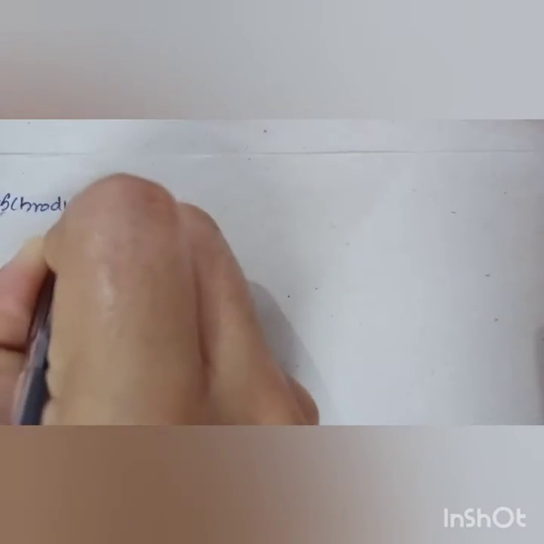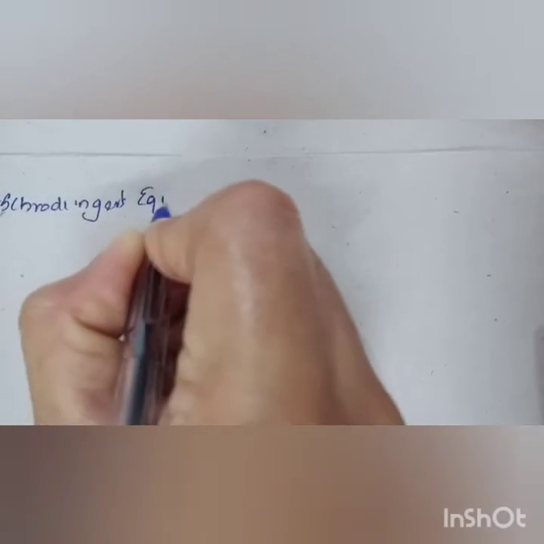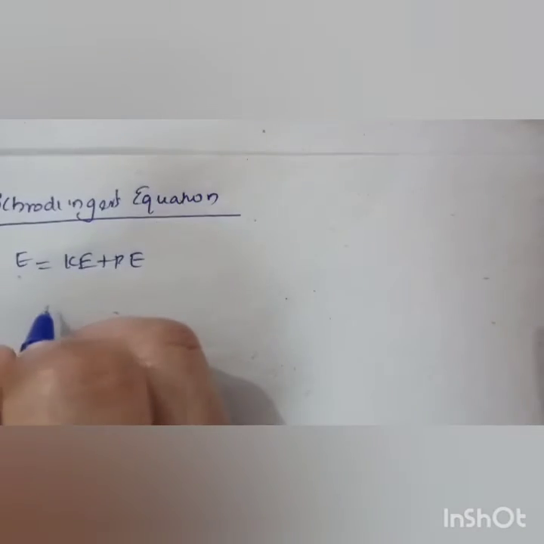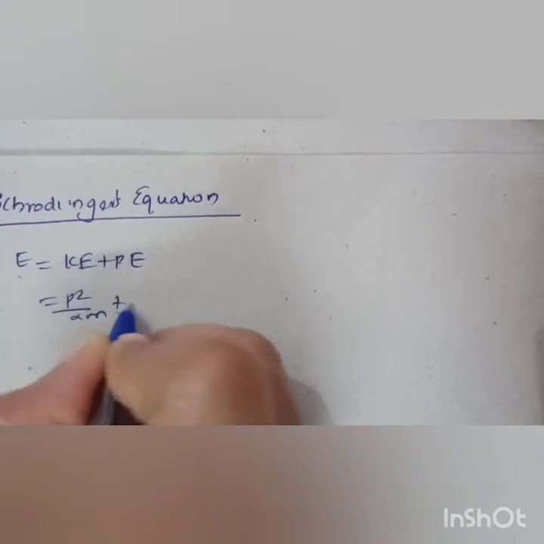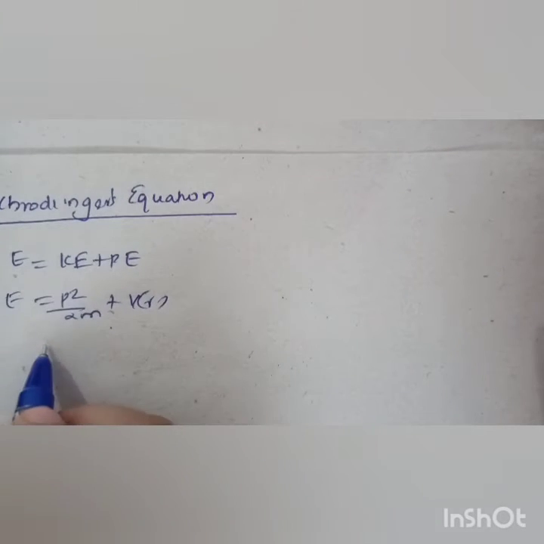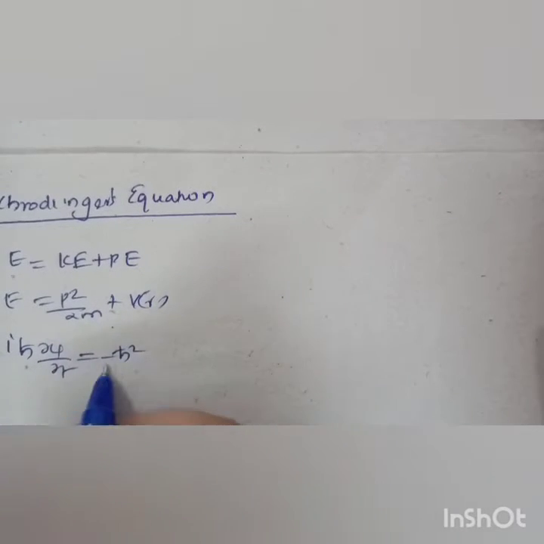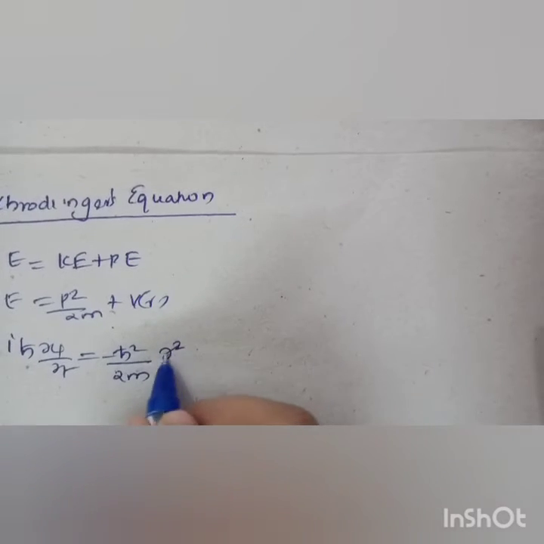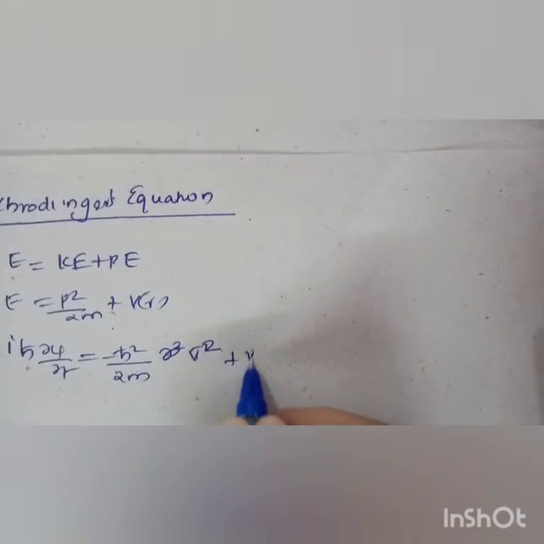Next we have to find the Schrodinger equation. Schrodinger equation is very important in quantum mechanics. We know that energy is equal to kinetic energy plus potential energy, and that is p square by 2m plus V of r. And if you substitute it in the operator, that is i h cross dou psi by dou t, minus h cross square by 2m del square plus V of r.